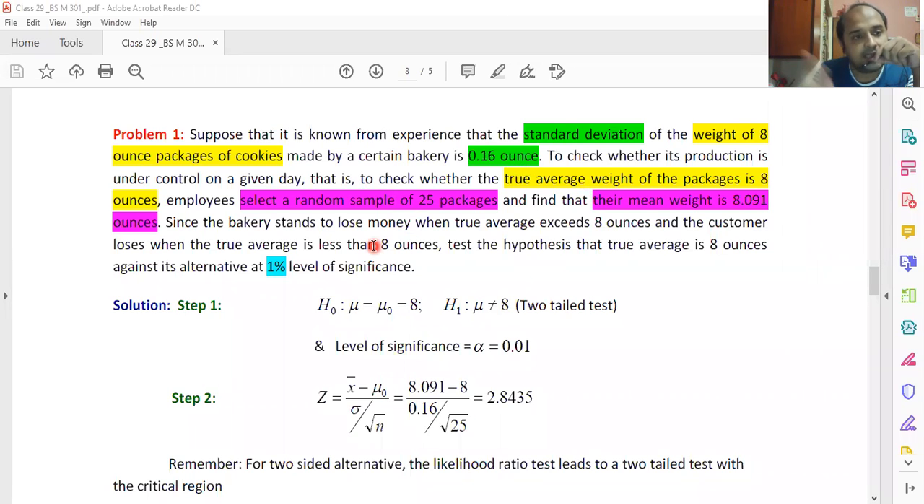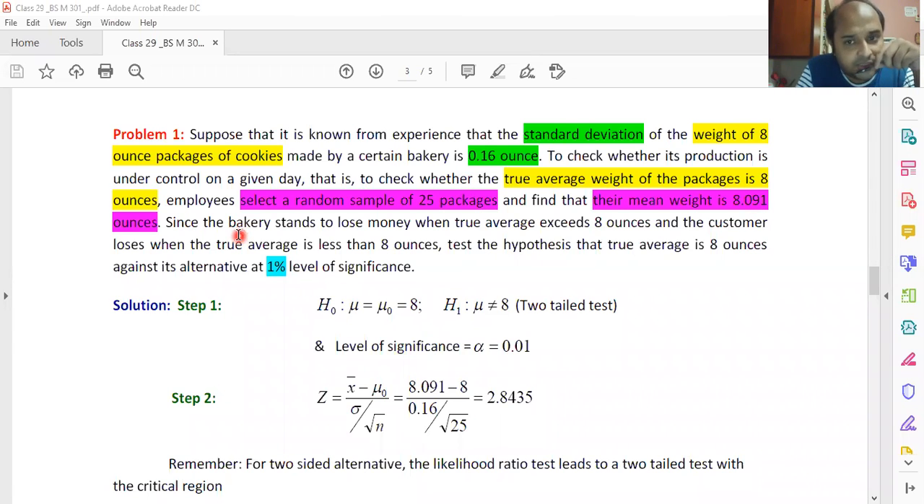What is the sample size? They want to check it. They have selected a sample of 25 packages, so 25 is my sample size. It is less than 30, and therefore it is not a large sample, it is a small sample. The Z test can be used both for large as well as small samples. Their mean weight is 8.091, and this mean weight is not about the population mean. It is about the mean weight of these 25 packages, so this is the sample mean weight. That means they are talking about X bar.